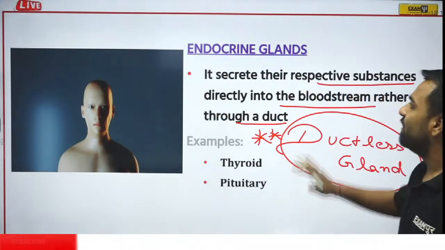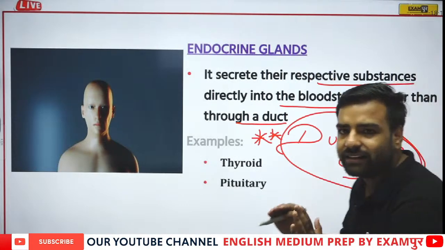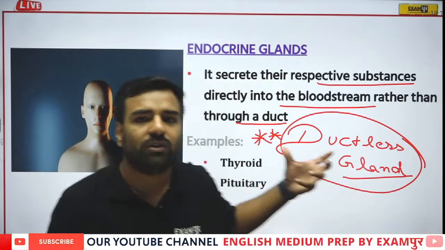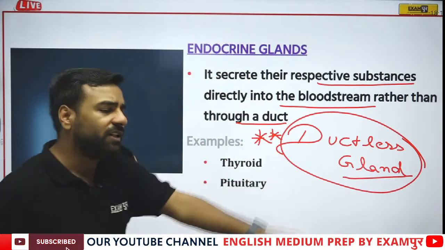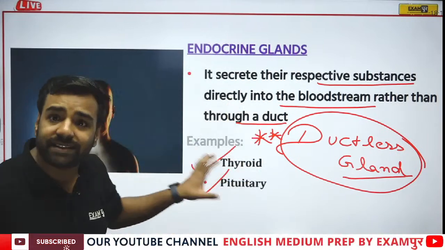So yes, we are talking about endocrine glands and they are known as ductless glands because they are directly secreting their respective substances into the bloodstream. They are not using the duct, so they are ductless. Very important question for the examination. Now what all things will come there? Thyroid gland, pituitary gland, they are its examples.